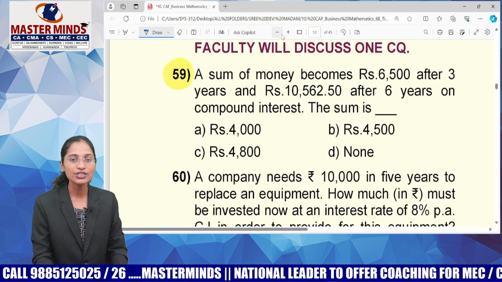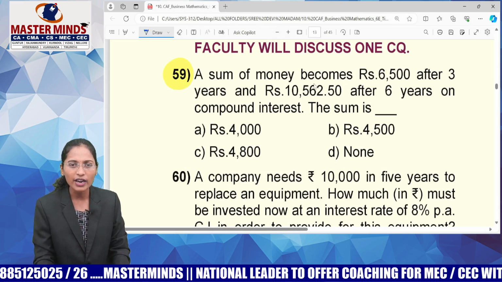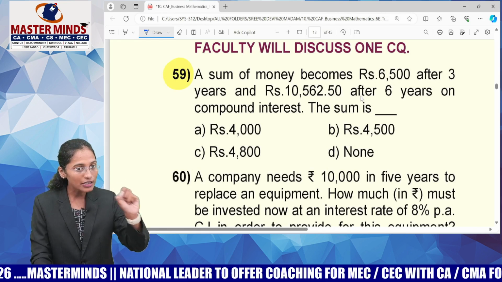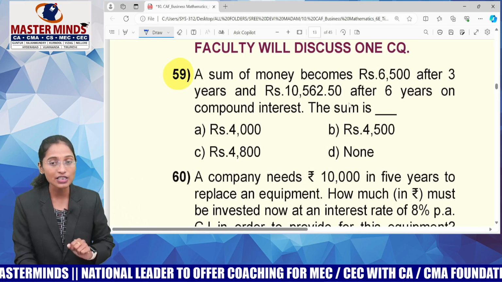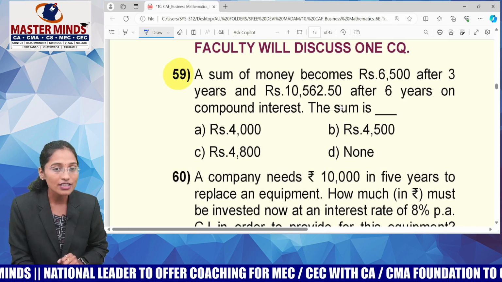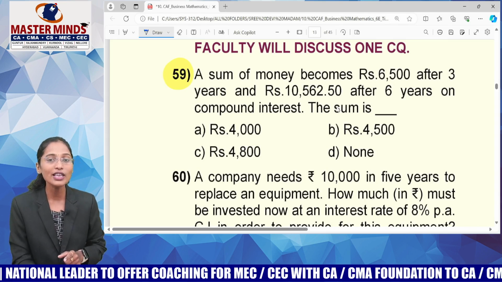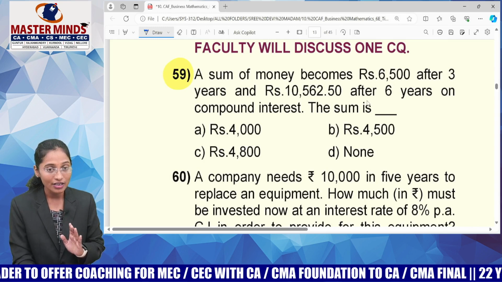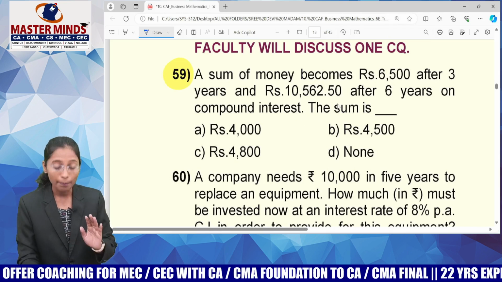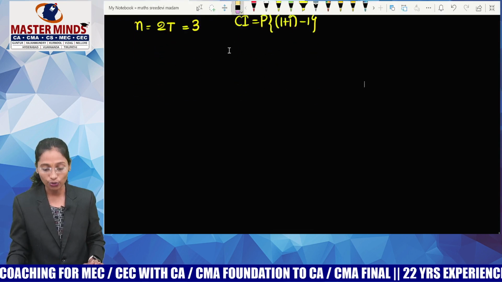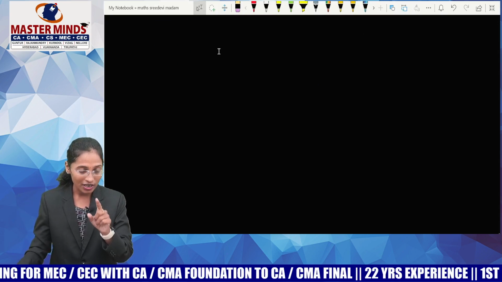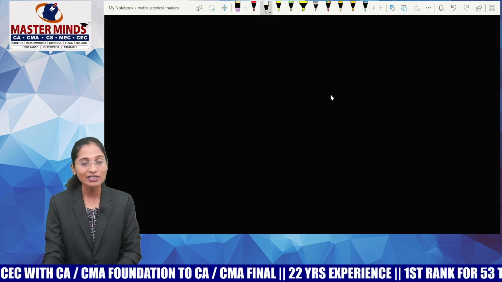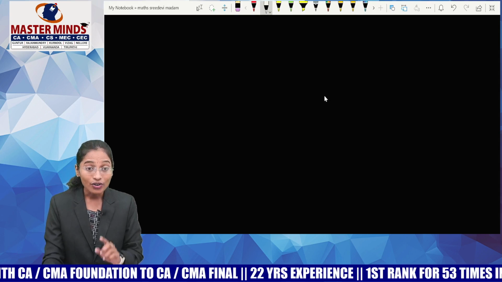Okay. Now read out the question. A sum of money becomes 6,500 after 3 years and 10,562.5 after 6 years. Means if you take a principal of P rupees, after 3 years it is becoming 6,500. So what is 6,500? Amount. After how many years? 3 years. And 10,562.5 is the amount after how many years? 6 years. What is it you need to calculate? Principal. Just now I told you, whenever you come across two amounts, the best method is writing the ratio of amounts. So guys, we have the amount for 6 years and we have the amount for 3 years.